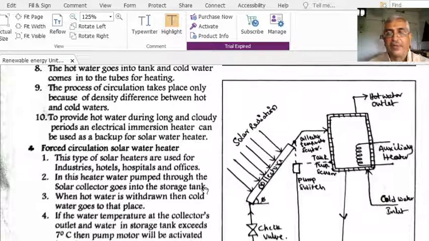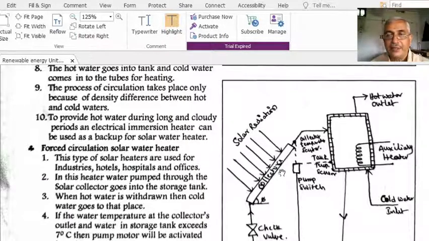Actually, what happens in this one is, once the collector absorbs the heat energy, it heats the water that is available in the tubes. Then the hot water will go into the tank continuously. This is the purpose, right?